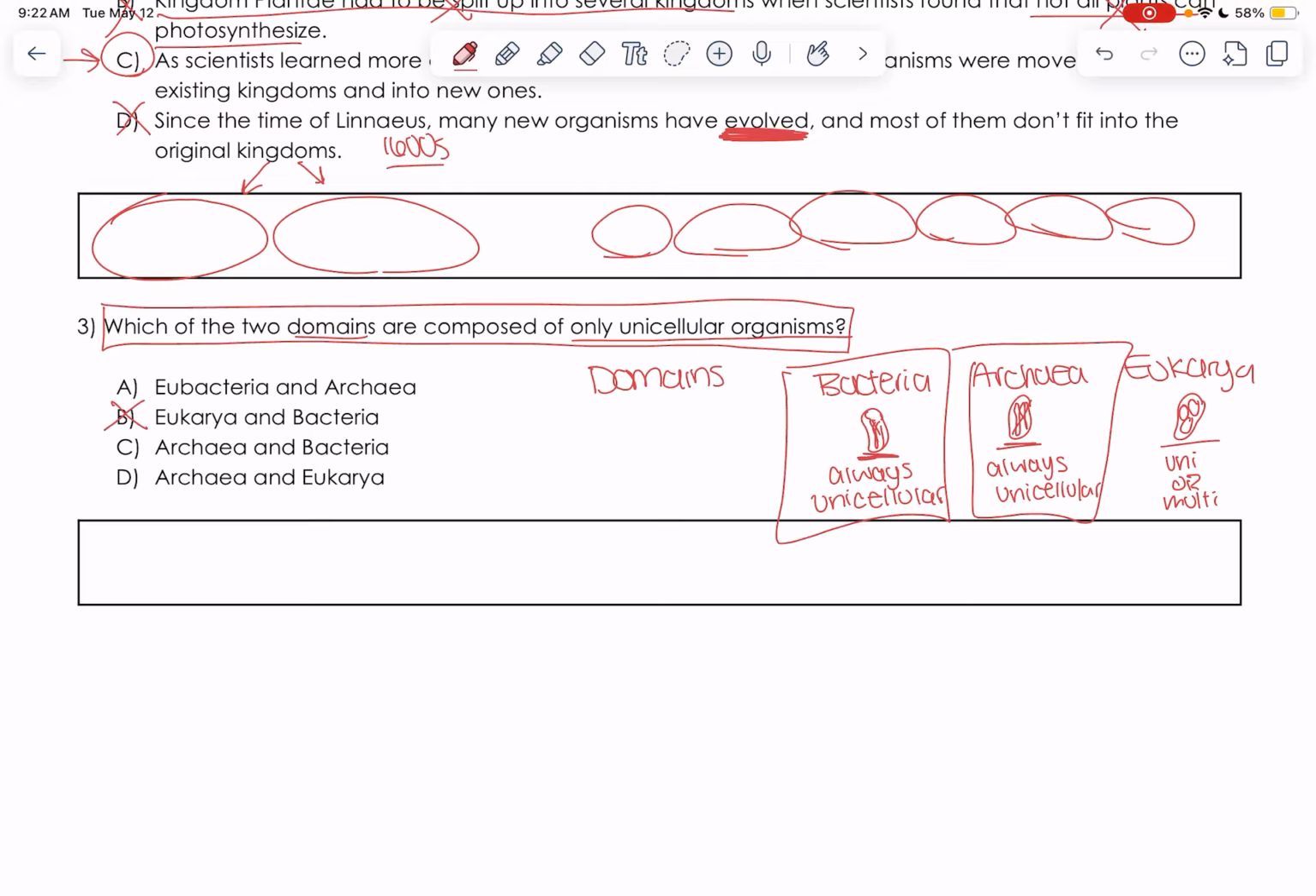B and D are wrong because they say eukarya is only unicellular. That's not true. And A is wrong because A says eubacteria, which, if you remember, is the kingdom inside of the domain bacteria, okay? And they're asking for the name of 2 domains, so that's what makes A wrong and C the correct answer.